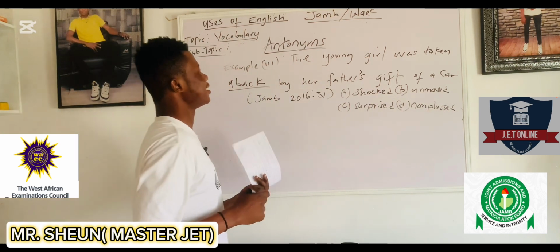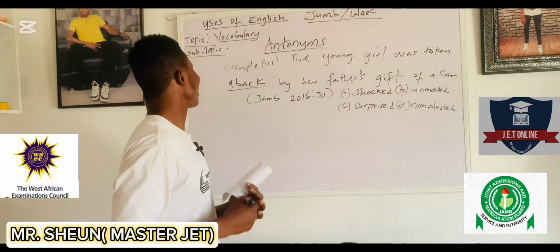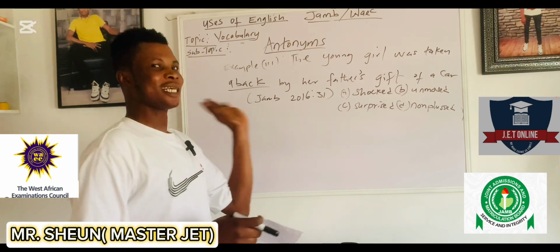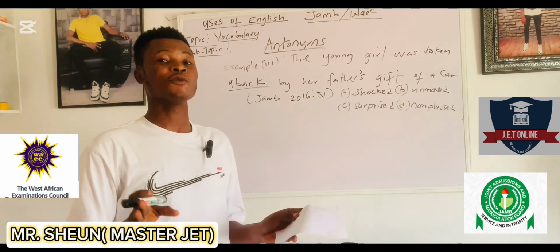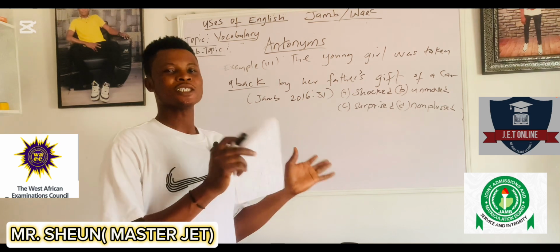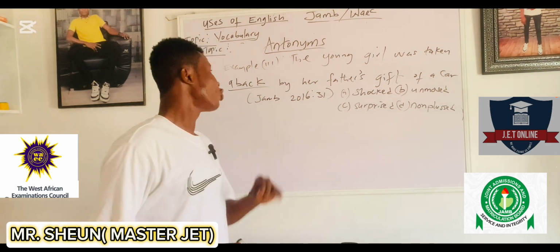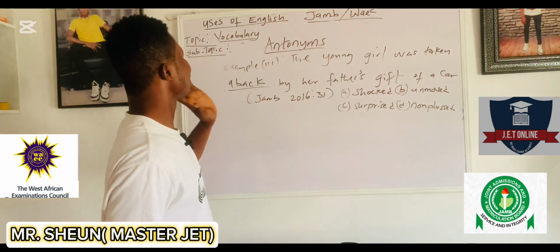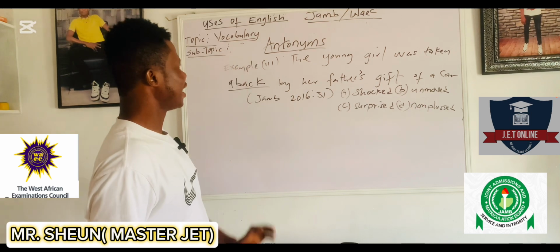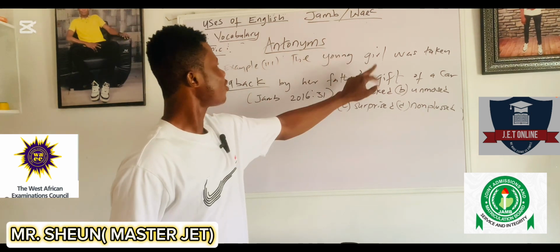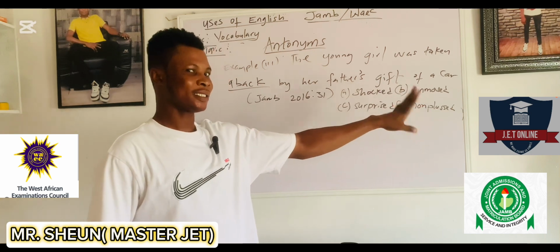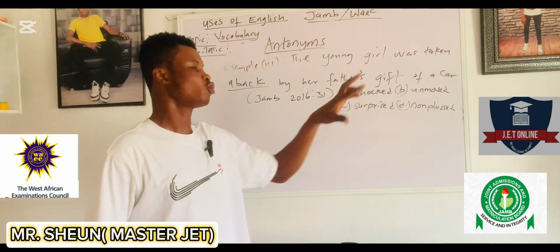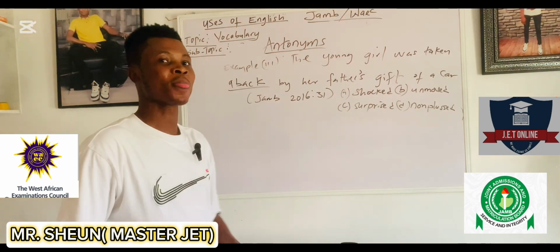Now let's look at the underlined word, which is aback. Let's say we don't know the dictionary meaning of this word. I told us that when you know the dictionary meaning of a word, you won't stress yourself too much under synonyms and antonyms. Now let's assume we don't know the meaning of this word. Can the sentence give us a clue? The young girl was taken aback by her father's gift of a car. This sentence is giving us a clue to what this word actually means.